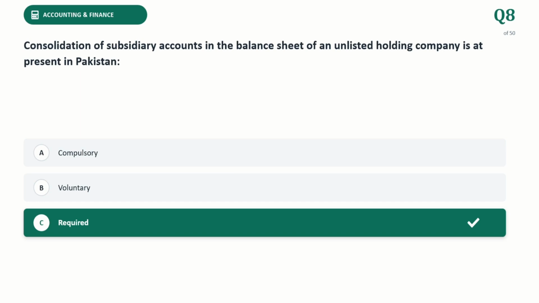Consolidation of subsidiary accounts in the balance sheet of an unlisted holding company is at present in Pakistan. The correct answer is required. So the consolidation of subsidiary accounts in the balance sheet of an unlisted holding company in Pakistan is mandatory. Under the Companies Act 2017, if the company has one or more subsidiaries, it is required to prepare consolidated financial statements in addition to its stand-alone financial statements.